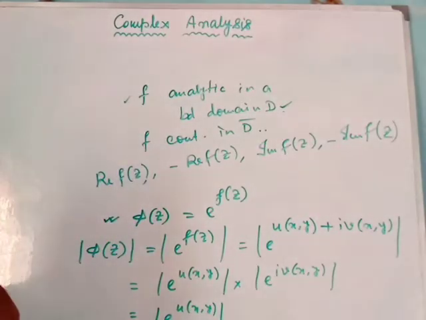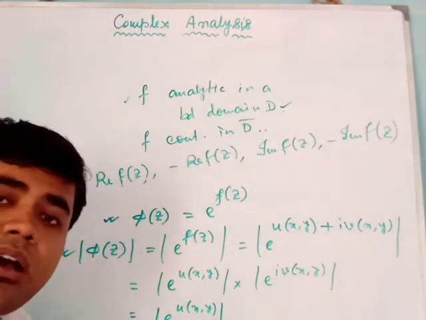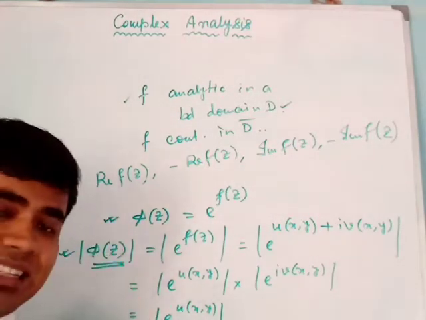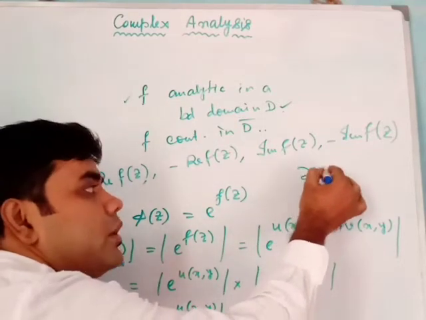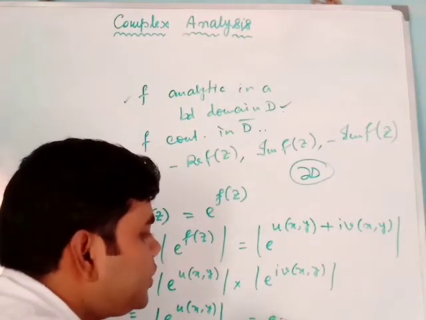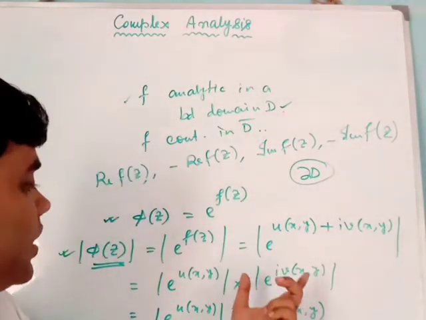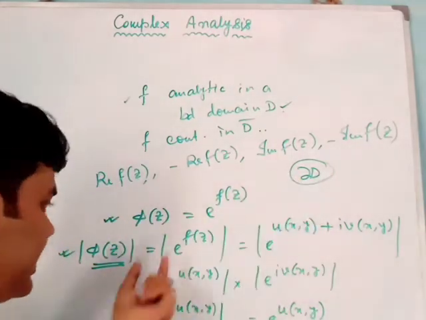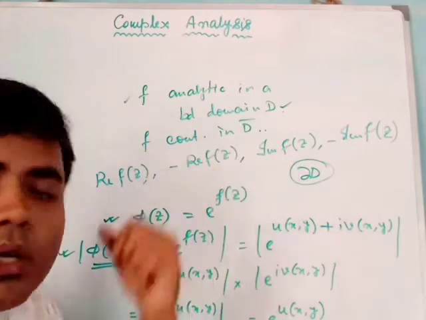Okay, now since phi z satisfies the criteria of the maximum modulus theorem, we can apply the maximum modulus theorem on phi z. So we can clearly say that mod phi z will attain its maximum value at the boundary delta D. Okay, now mod phi z means what? This gives e to the power u(x,y). Okay, this is a real number, so the modulus gives what? This will attain its maximum value on delta D, because mod phi z attains its maximum value on delta D. Since this is equal to mod phi z, this will also attain its maximum value at the boundary of D, which is delta D.